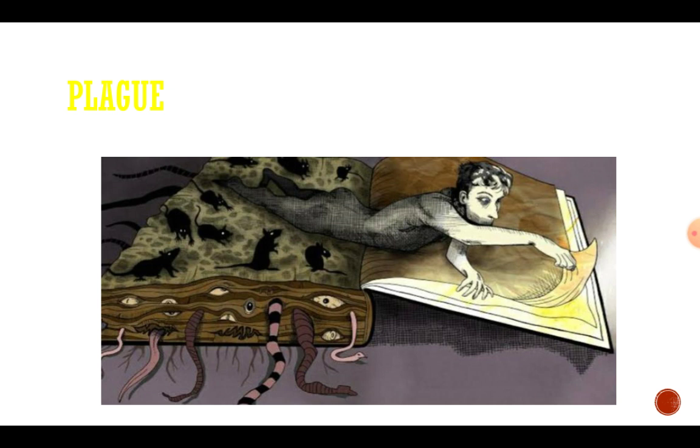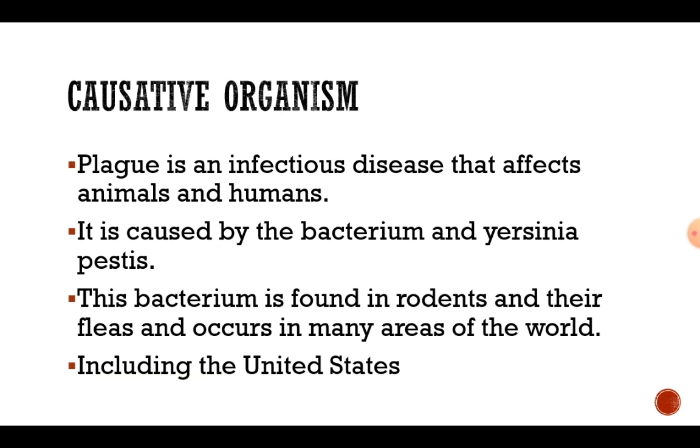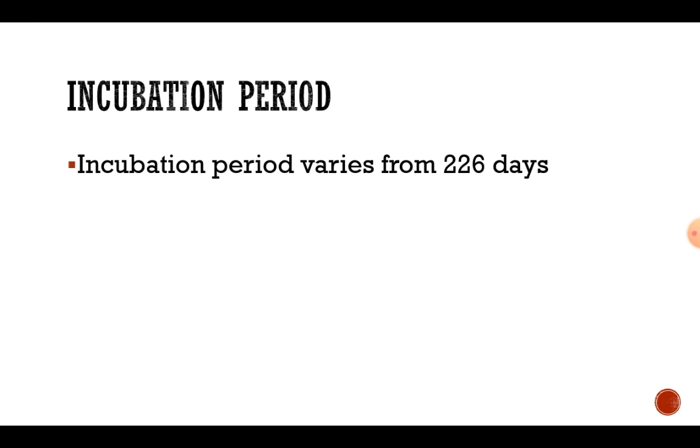In this video the next topic is plague. Plague is an infectious disease that affects animals and humans. It is caused by the bacterium Yersinia pestis. The bacteria is found in rodents and their fleas and occurs in many areas of the world, including the United States. The incubation period of plague varies from 2 to 6 days.